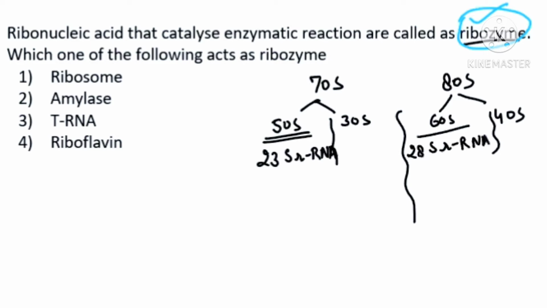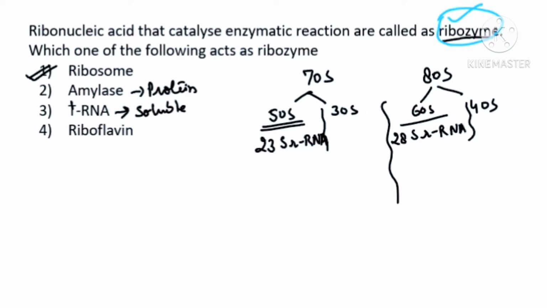Clear beta? So now tell me one thing, who can work as a ribozyme? You can directly get an answer. It will be ribosomes. So the answer will come as the first option. You cannot take amylase because amylase is proteinaceous in nature. Okay, this is protein in nature. And transfer RNA is actually your soluble RNA, so it is not working as an enzyme. And riboflavin is helping in making NAD and FAD. So your answer for this question will be ribozyme. Now we will see the next question.